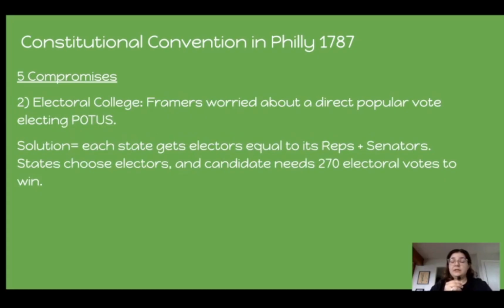The second compromise was the Electoral College. So the framers were worried about having a direct popular vote in the election process for the president. So the solution was to have each state have electors that would be equal in number to their representatives and senators. So states choose their electors, and each presidential candidate needs to reach 270 votes, a majority, to win the presidency. If for whatever reason neither presidential candidate reaches 270 votes, then per the 12th Amendment, the House of Representatives steps in and they vote according to the top 3 candidates with the most electoral votes.